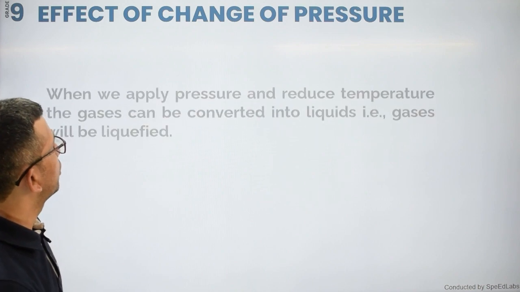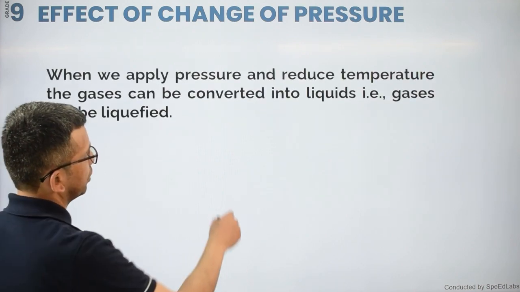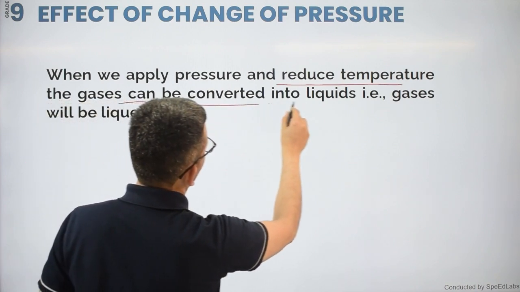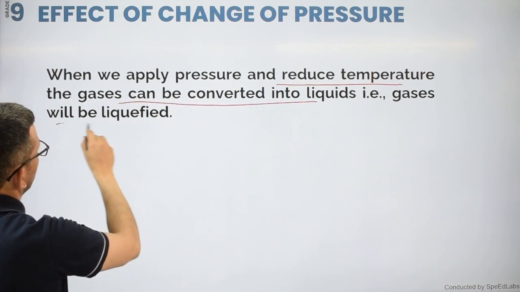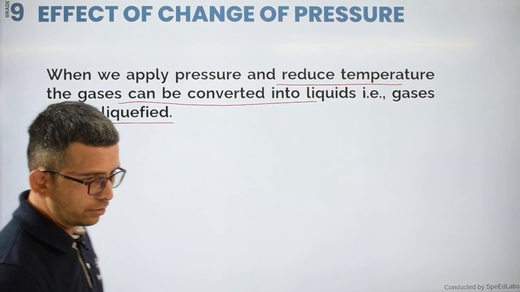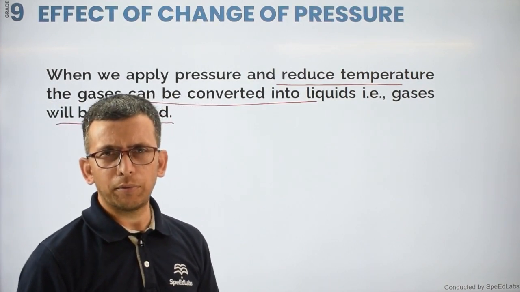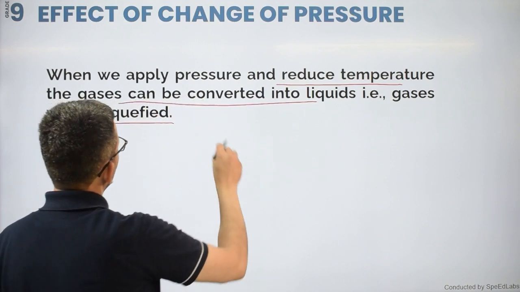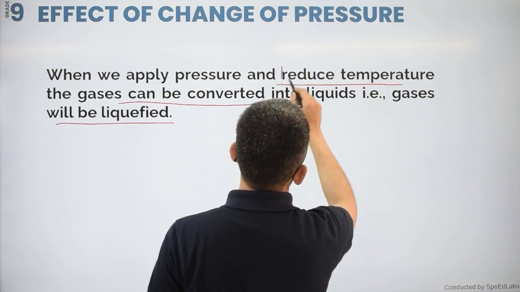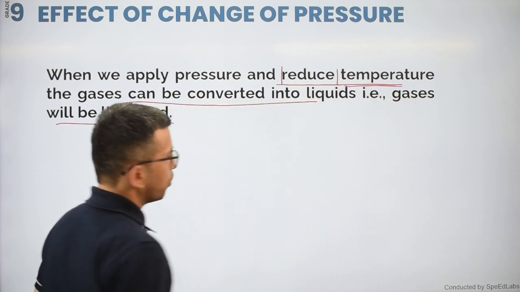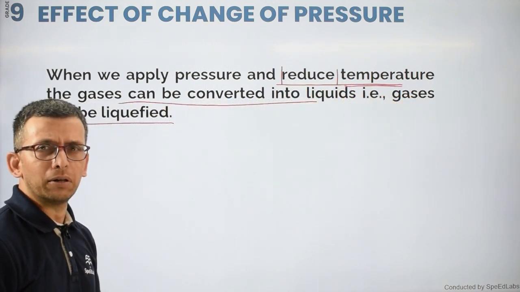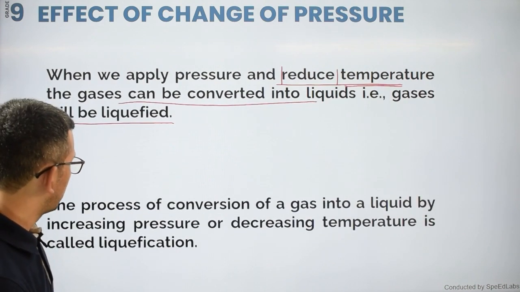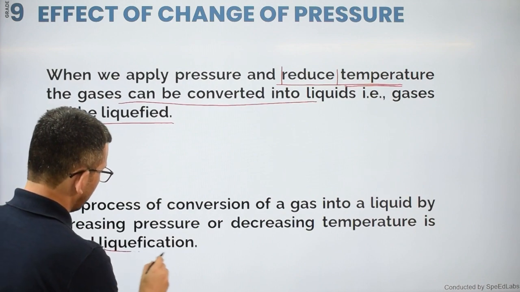So my dear student, what we have seen is that we can apply pressure and reduce temperature. Gases can be converted into liquid, so we can also liquefy them. Gases can be converted into liquid when I exert some pressure on them. Either I should apply some pressure, or I should reduce the temperature. In both conditions, I can convert gases into liquid. That process is called liquefaction.